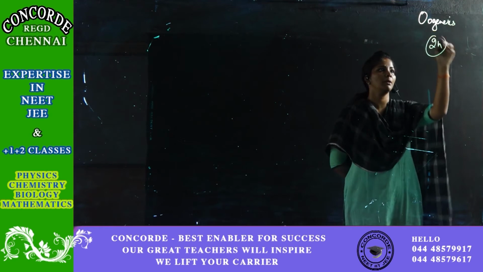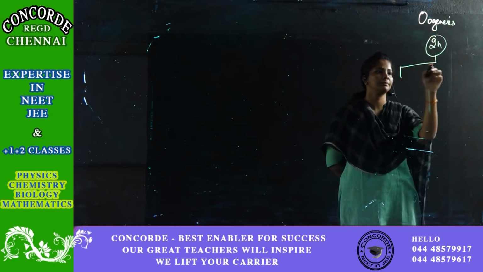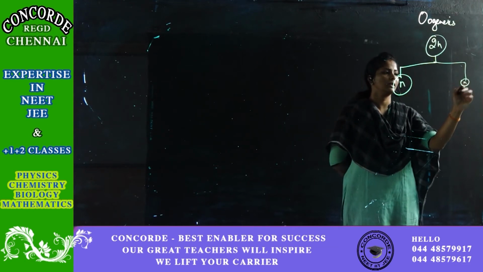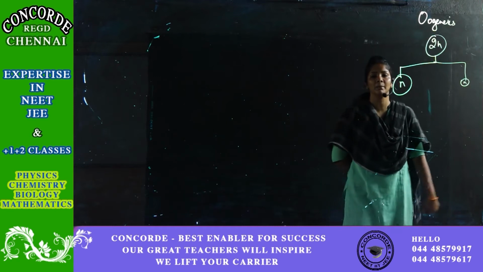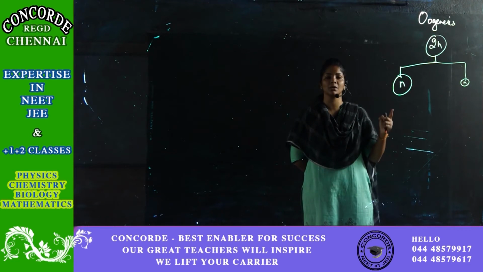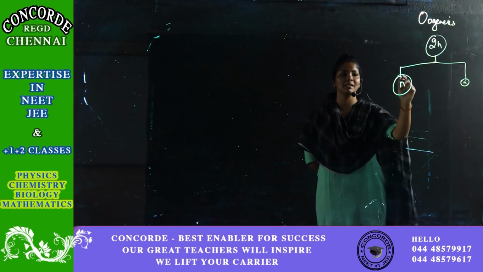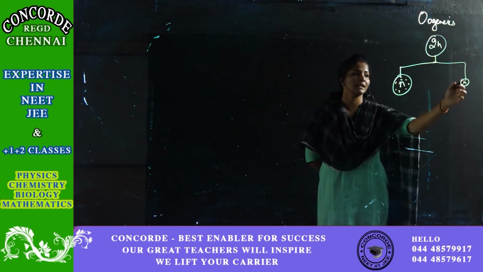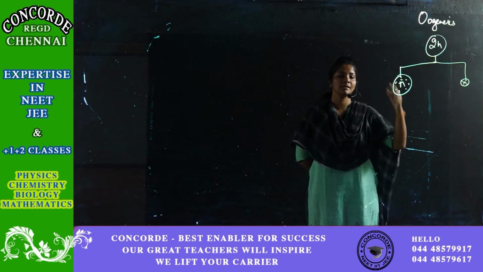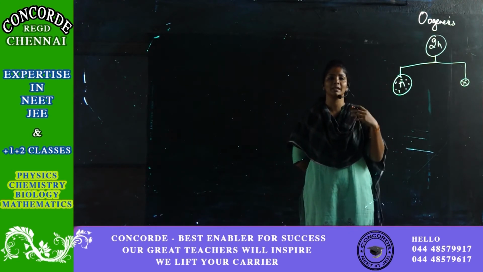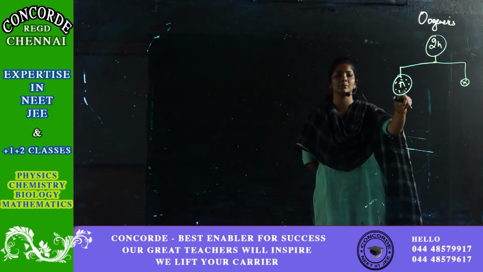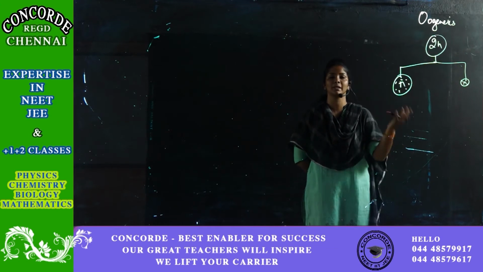Here also a diploid cell undergoes a division. The difference is that it undergoes an unequal division. In spermatogenesis the division is equal, whereas here it is unequal. One of the gametes retains the maximum cytoplasm, the other retains very little cytoplasm. The reason is that the cytoplasm will serve as a medium for the development of the embryo. Once the embryo is formed, this cytoplasm will nourish the developing embryo. That is why the division is unequal.